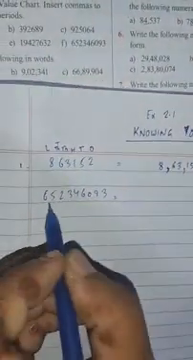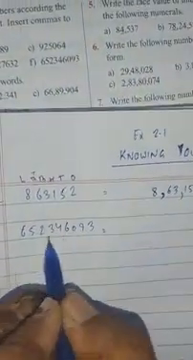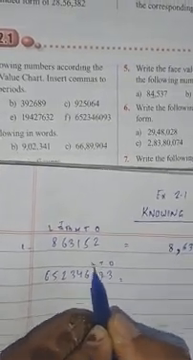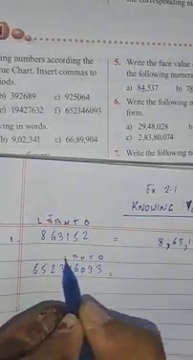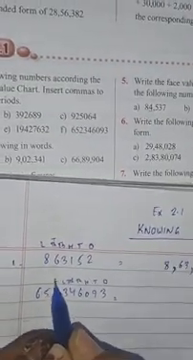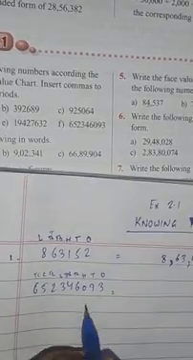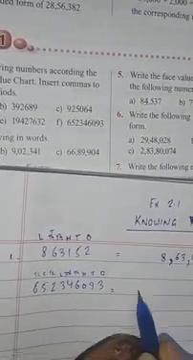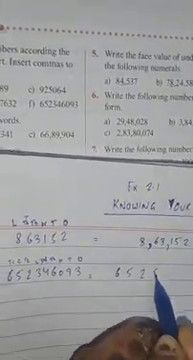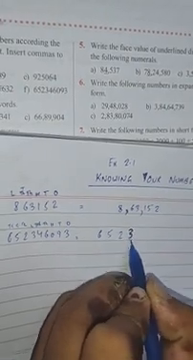Again, in the next question, how many digits are there? Let's see: 1, 10, 100, 1000, 10,000, lakh, 10 lakh, crore, 10 crore. We have to put them in this way. First of all, I have to write it the same as given in the question.